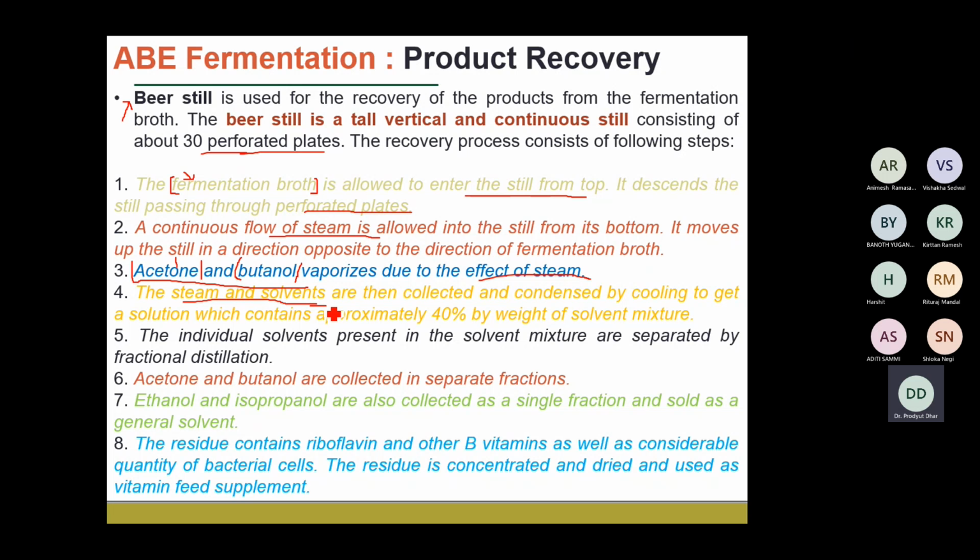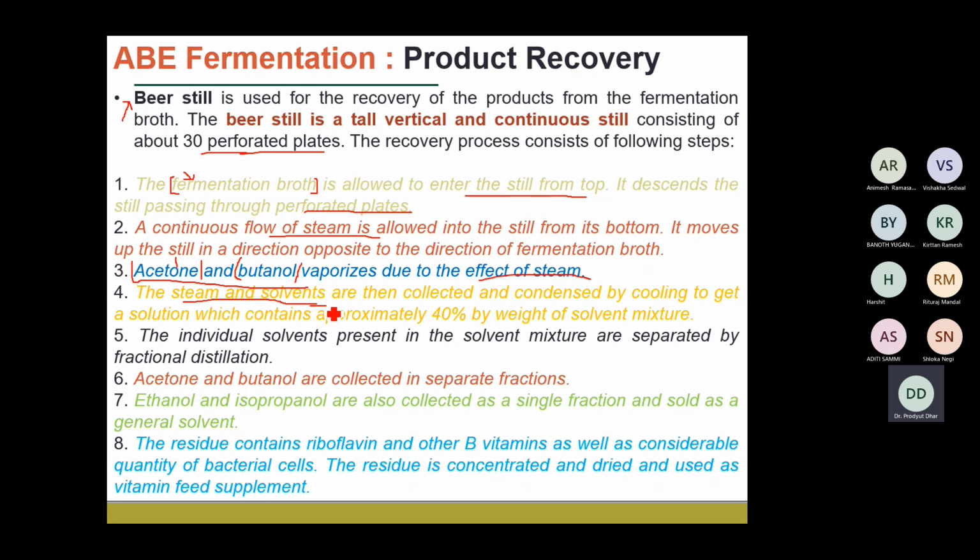So here we can see that there is always a mixture of the three components at some particular ratios. Along with that, there is a production of carbon dioxide and hydrogen by volume, and also a loss of carbon in the byproducts. So overall, how much of the initial carbon source that you're using is utilized for the production of acetone and butanol is significantly very less. So overall, we generally get a very low yield of acetone and butanol.